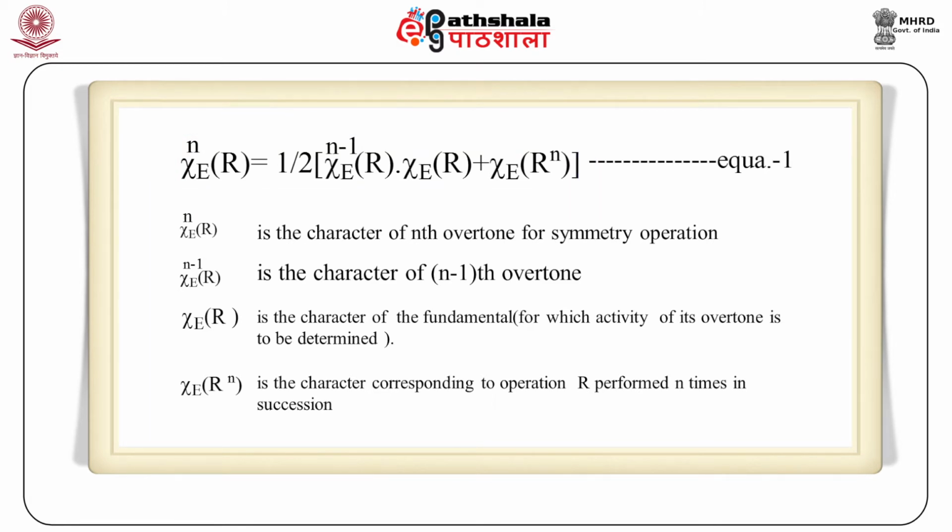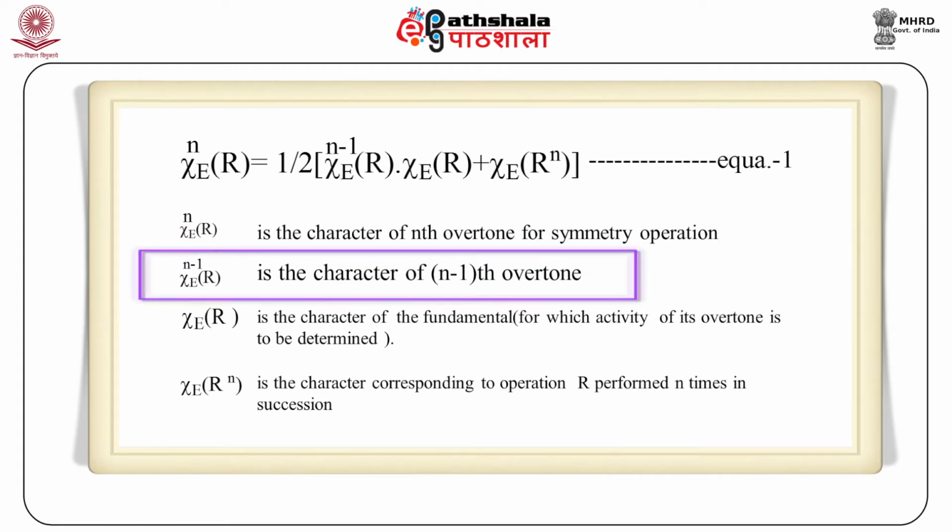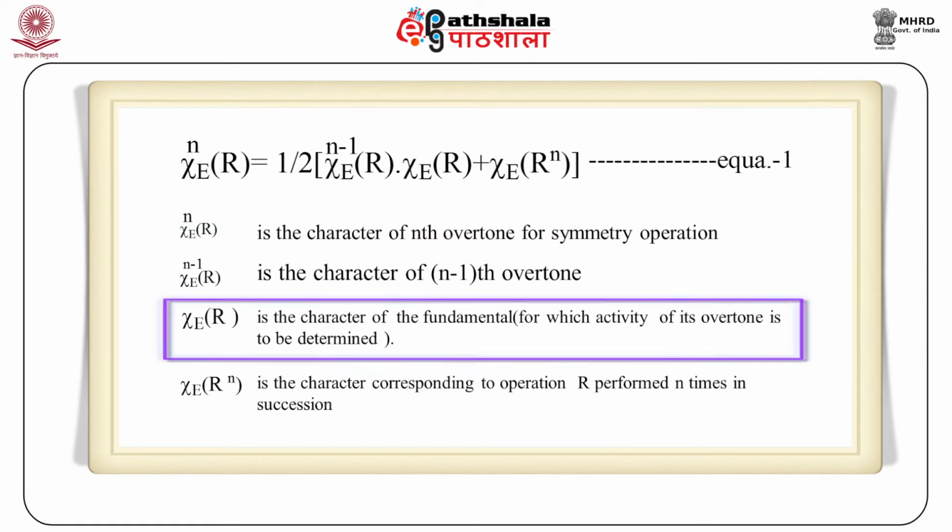The various terms are: chi_E^n(R) is the character of the nth overtone for symmetry operation R, and chi_E^(n-1)(R) is the character for the (n minus 1)th overtone. Chi_E(R) is the character for the fundamental for which the activity of its overtone is to be determined.